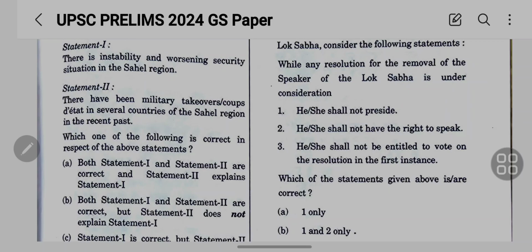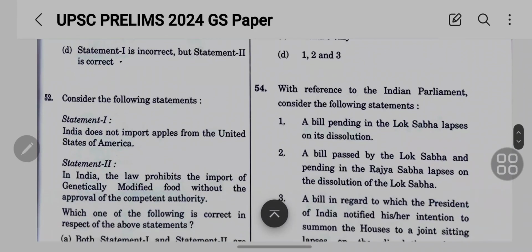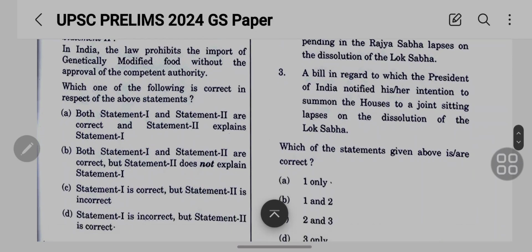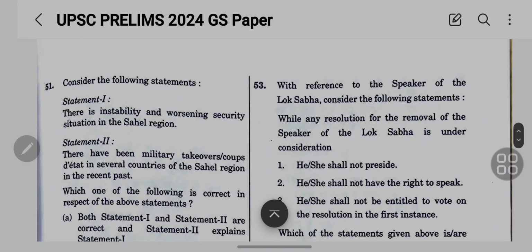There have been military takeovers, coups d'état, in several countries of the Sahel region in the recent past. Okay, so that is the question. Statement 1 is, India does not import apples from the United States of America. Statement 2 is, in India, the law prohibits the import of genetically modified food without the approval of the competent authority. Yes, of course, this is also one of the right answers.